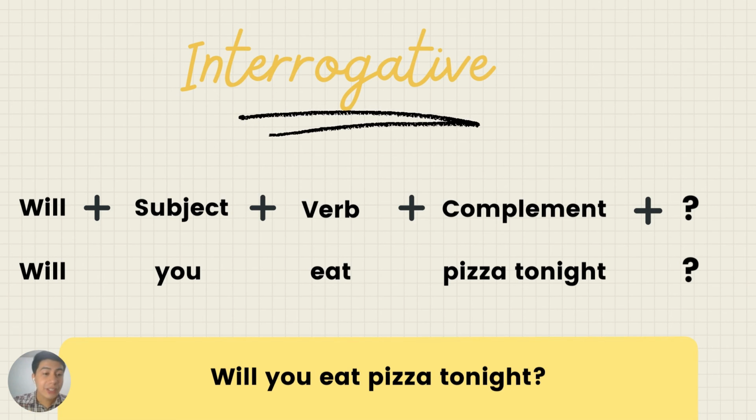And finally, the interrogative way. We have to follow the structure: will plus subject plus verb plus complement, and do not forget the question mark. In this occasion, in the interrogative way, our auxiliary will goes first, in the first position. So I have first will, followed by a subject you, followed by my verb eat, followed by my complement pizza tonight. So my final sentence says, will you eat pizza tonight? We're asking someone in the future.